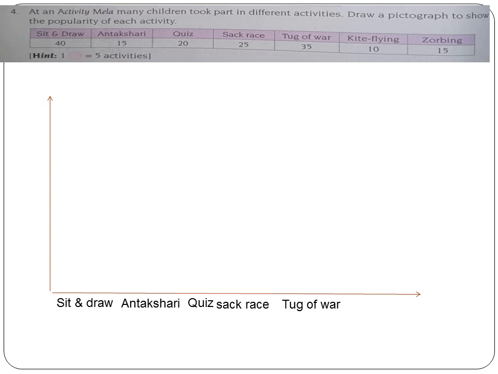Next sum, you are doing it as homework. I have just started. This way you have to continue.